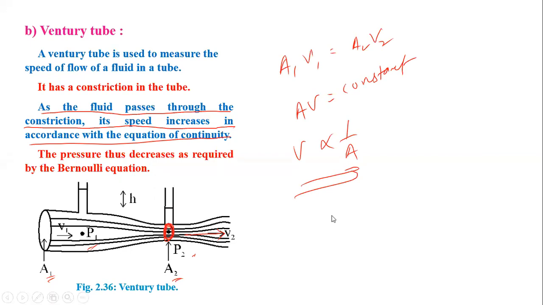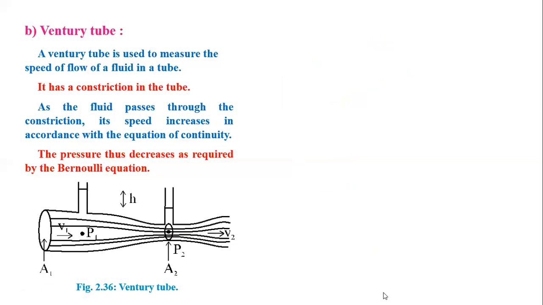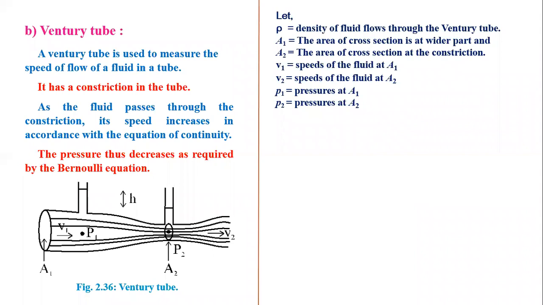Now we consider that rho is the density of the liquid flowing through the Venturi tube. A1 is the area of cross section at the wider part. A2 is the area of cross section at the constriction. V1 is the speed of the fluid at A1. V2 is the speed of the fluid at A2. P1 is the pressure at A1. P2 is the pressure at A2.